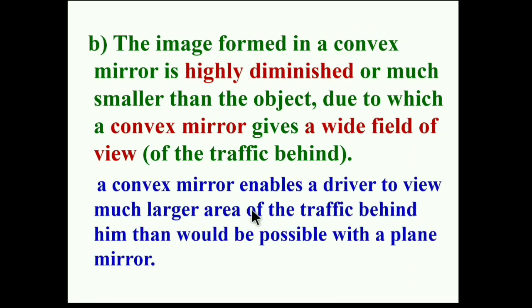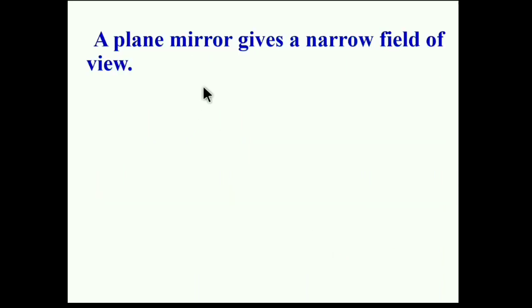A convex mirror enables a driver to view a much larger area of the traffic behind him than would be possible with a plane mirror. If you compare a convex mirror with a plane mirror, a convex mirror enables the driver to view a larger area of the traffic behind him. But by using a plane mirror we cannot see the larger view or larger area of the traffic behind. Why? Because a plane mirror gives a narrow field of view.